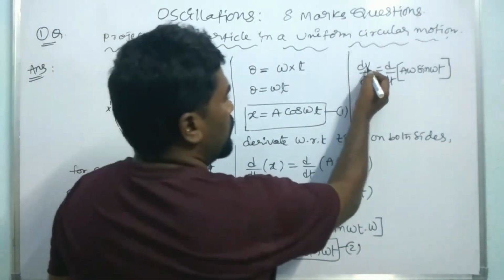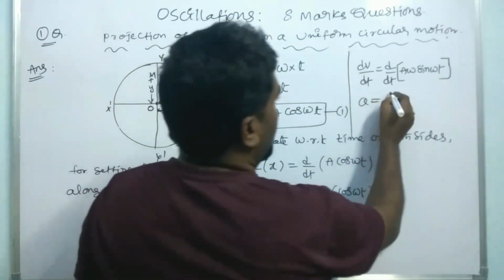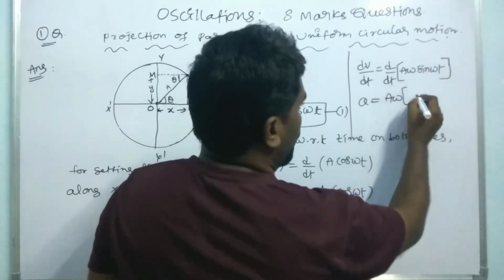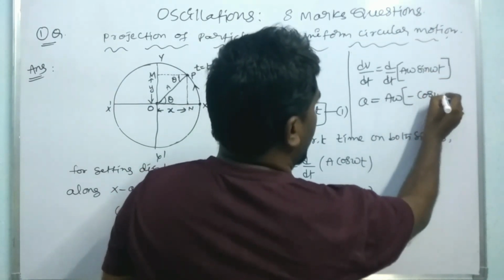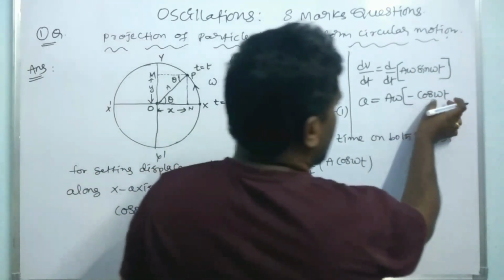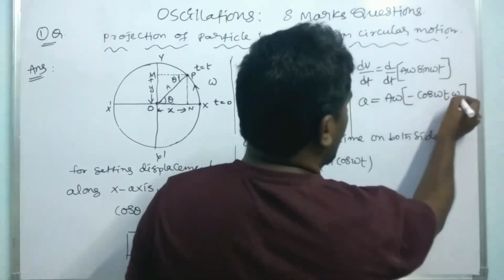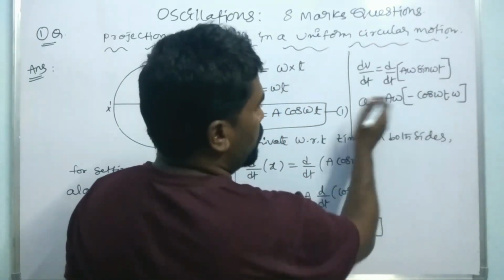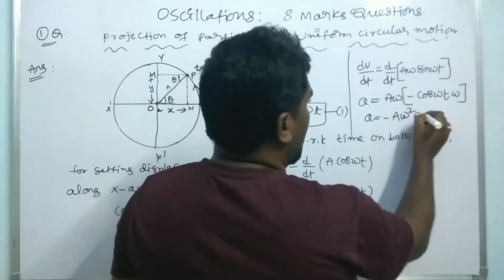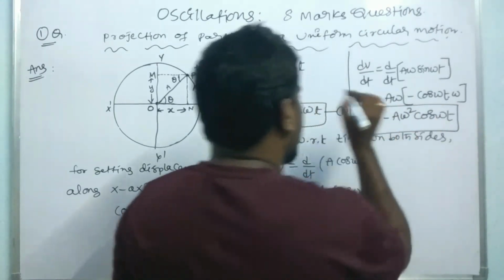The rate of change of velocity gives us the acceleration, which we write as a. A omega is constant, and then d by dt of sin omega t gives cos omega t. Omega t differentiated with respect to time gives omega. So omega into omega is omega square, and we get minus A omega square cos omega t. This is the acceleration of the particle.